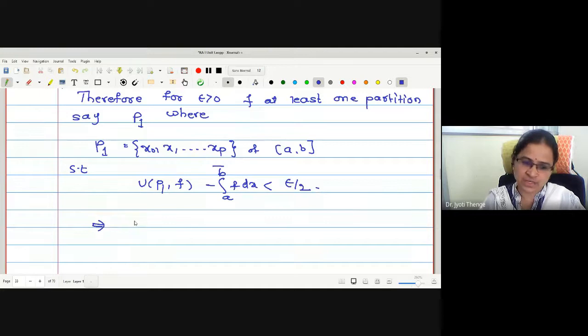Therefore, can I say this partition P1 gives me the upper sum strictly less than the upper integral plus epsilon by 2? Is it okay?